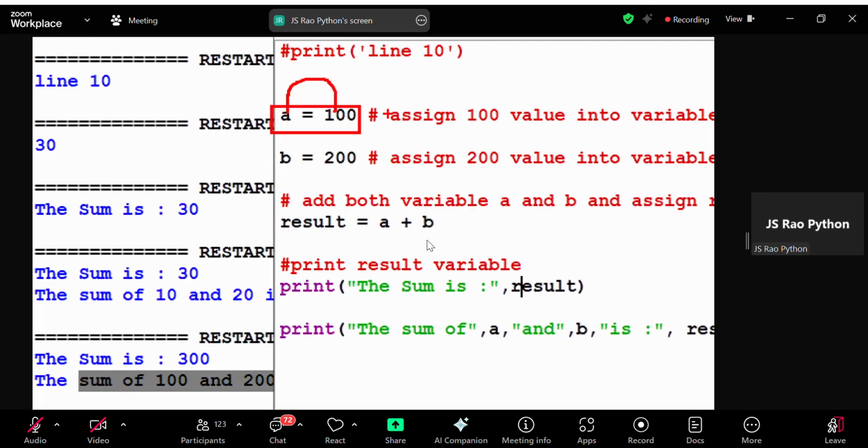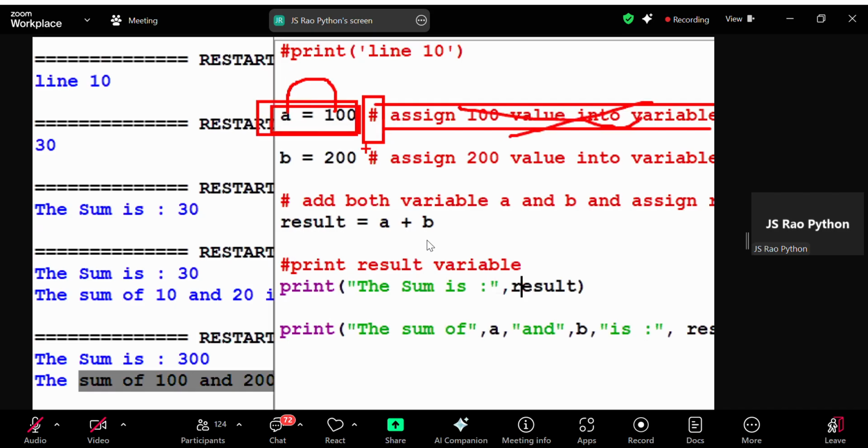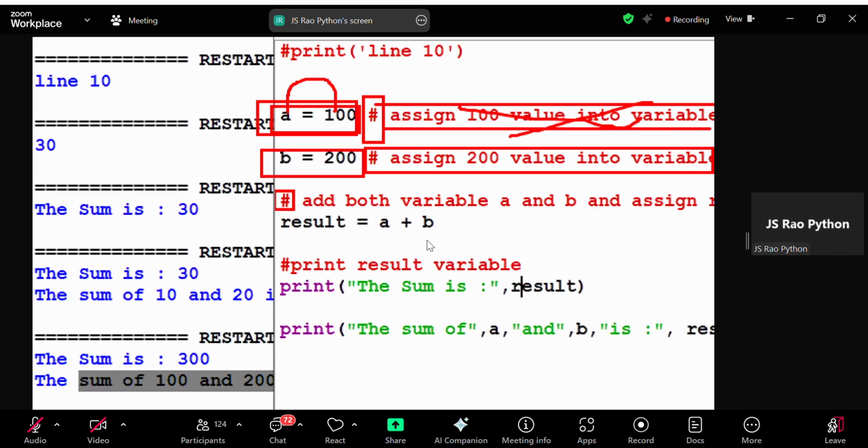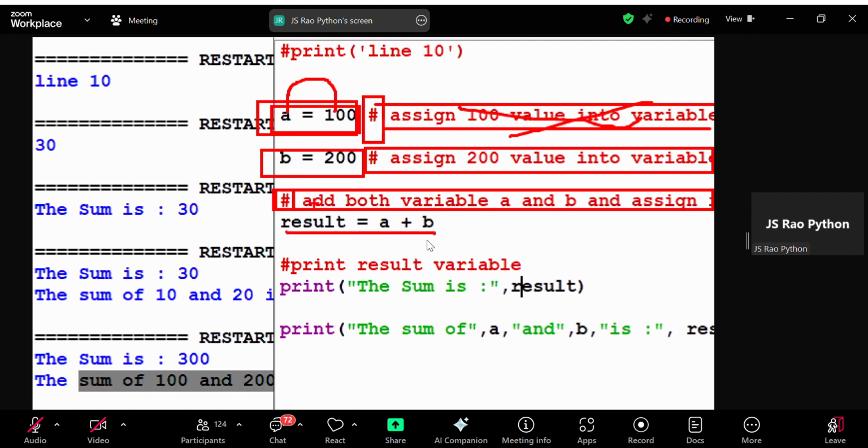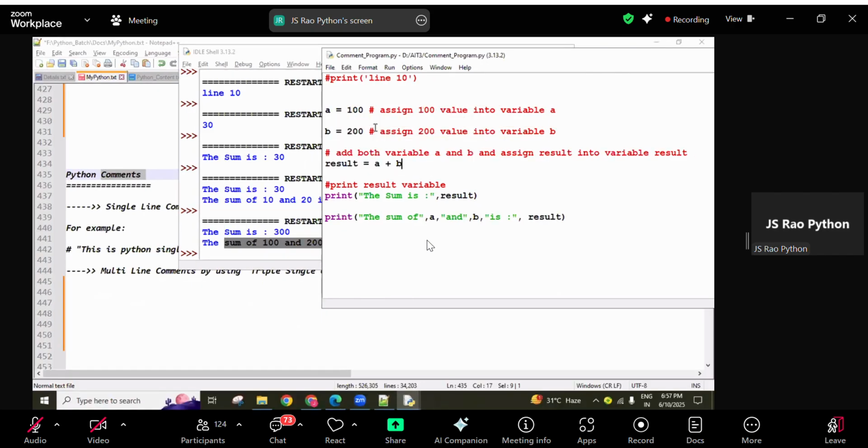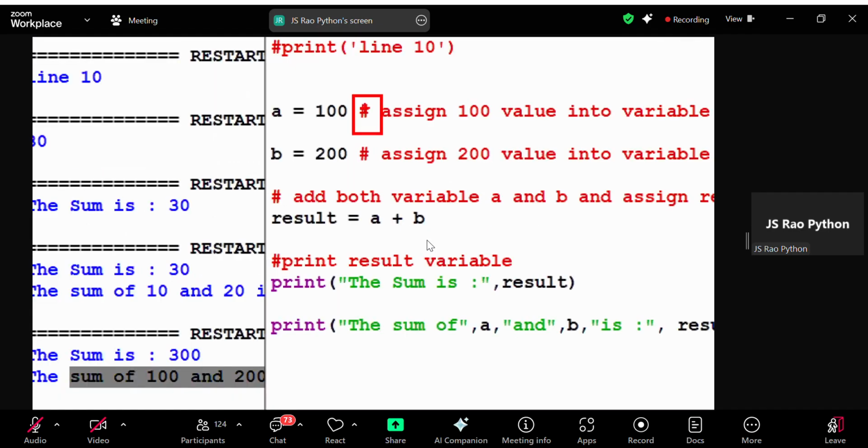See guys, this line is executing: 100 value is assigned into variable a. Here a hash symbol is there. Whenever a hash symbol is found, from there onwards up to the end of the line is commented. This is commenting, it is not executing, but this one is executing. Here the line starts with a hash symbol, so this entire line is commented. In a single line, this part is executing and this part is commented.